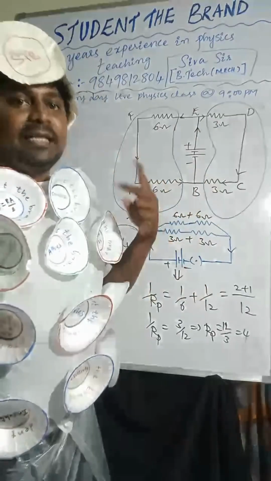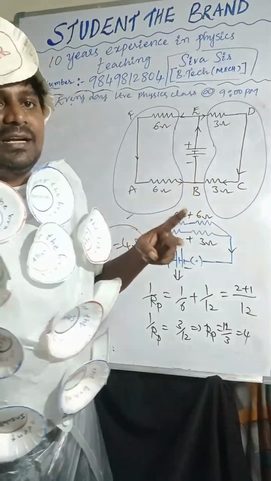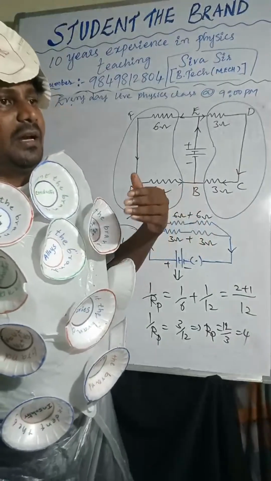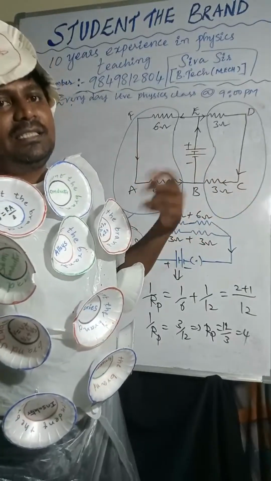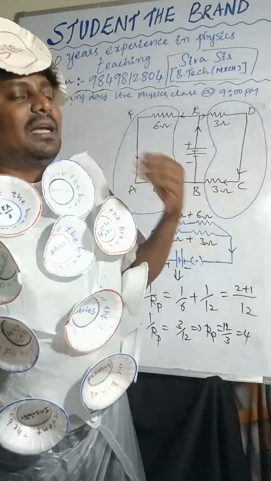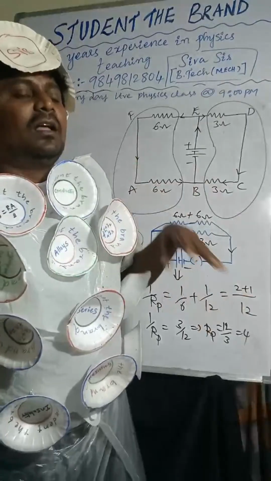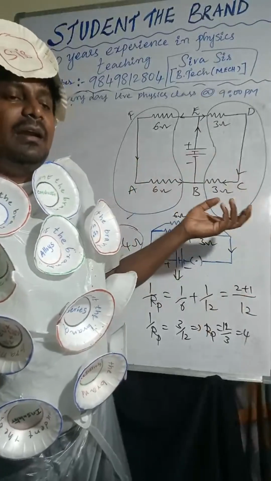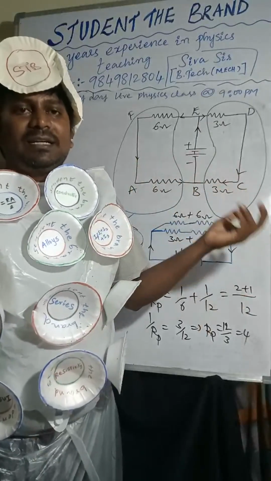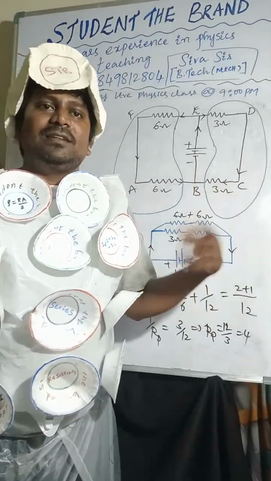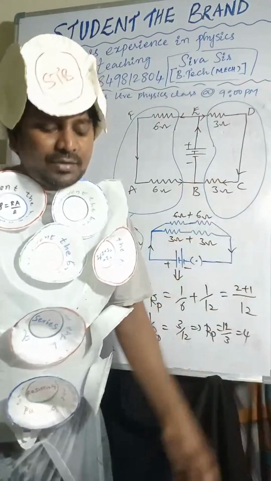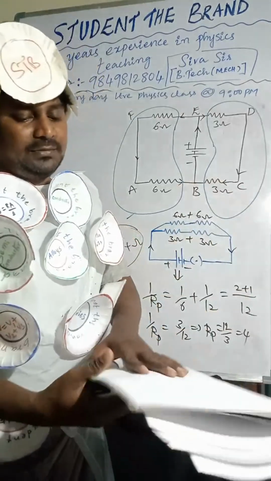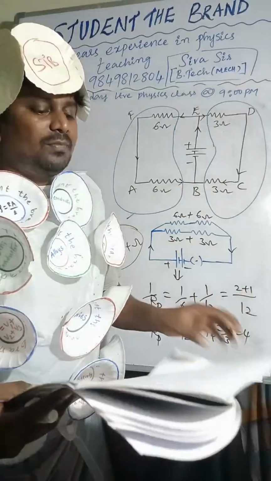First point, second point, check whether the current is flowing the same throughout the path or the current is dividing. Third, after identifying the current, we can understand whether it is series or parallel. If it is series, you can add. If it is parallel, you can use the formula 1 by Rp equal to 1 by R1 plus 1 by R2.